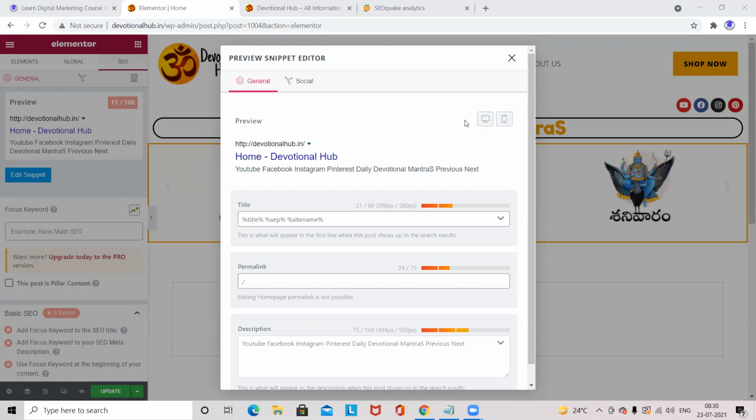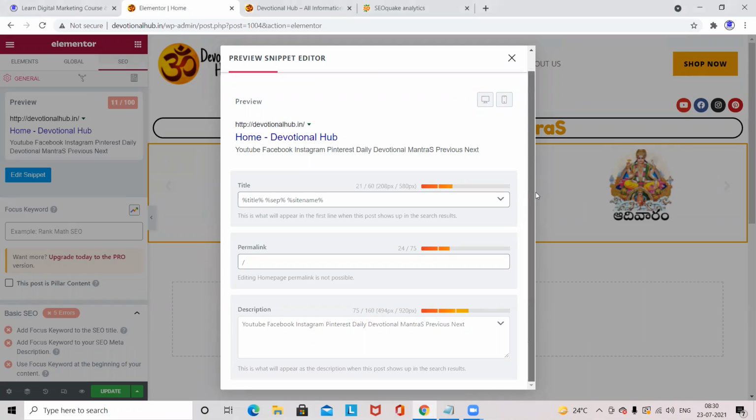Here we have a section for title. Permalink is nothing but the URL, and here we have some description. Okay, these three things are there. Can you see my screen? Yes. Okay. So you have to optimize these things. These are the meta tags.